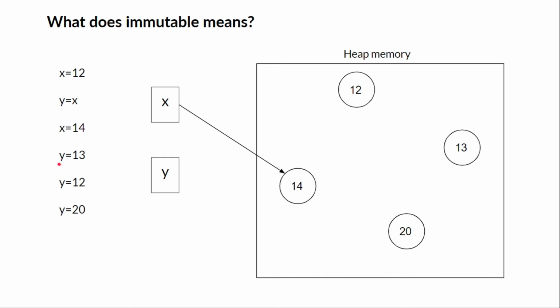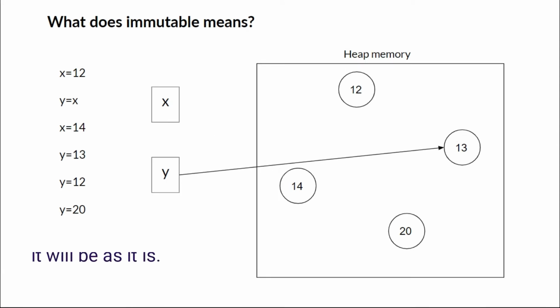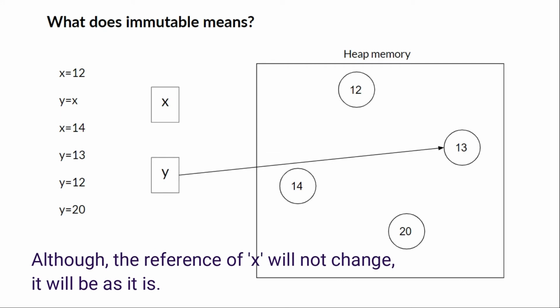If we change y to 13, then this value is not changed. Instead, a new object containing value 13 is initialized in the heap, and now y is pointing towards 13. Now y is equal to 12, so again this reference is broken, and y points towards 12.